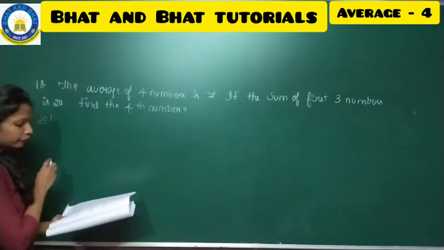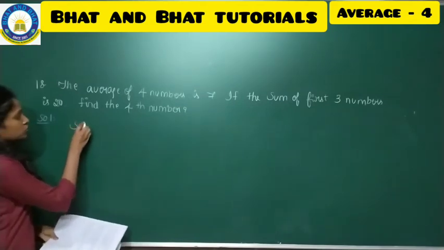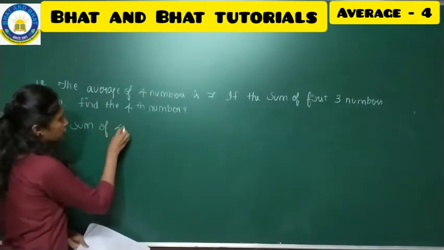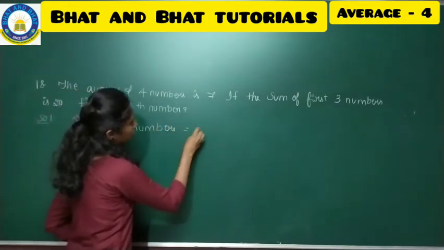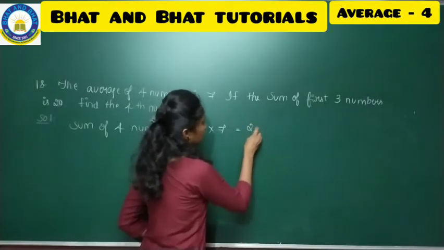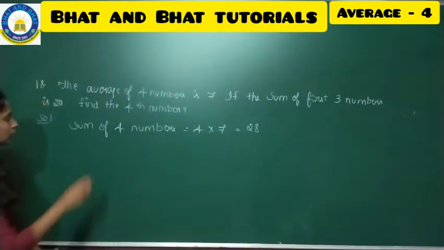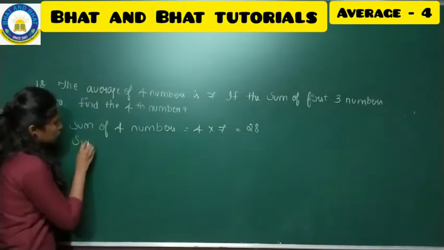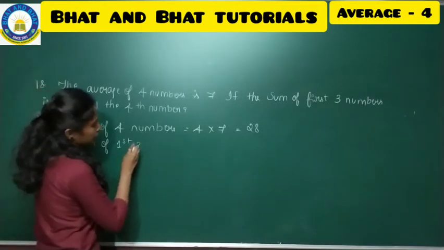So to find the fourth number, we'll take the sum of 4 numbers first. Sum of 4 numbers, the first sentence of the question, that is 7 into 4 or 4 into 7, 28. Then the sum of first 3 numbers. Here they are telling the sum of first 3 numbers.